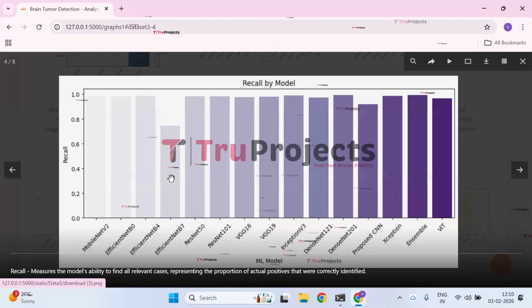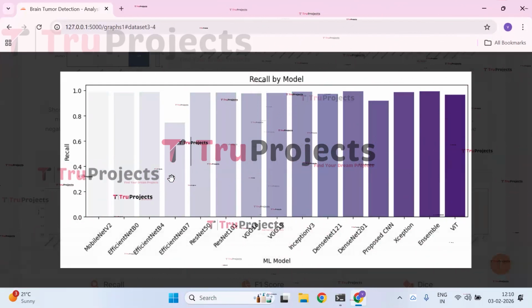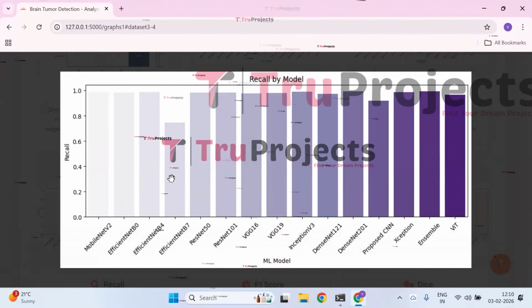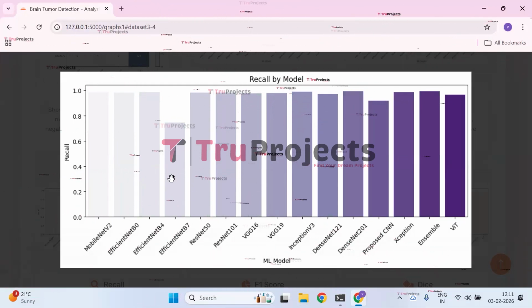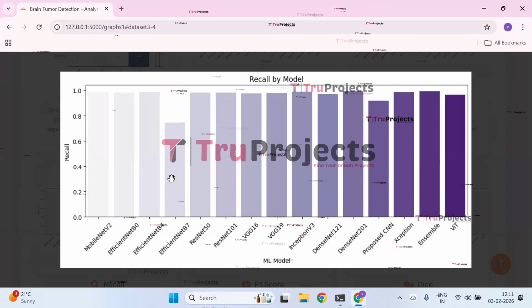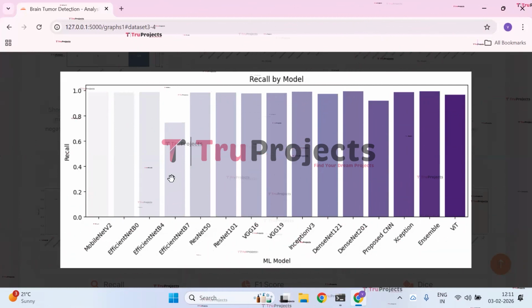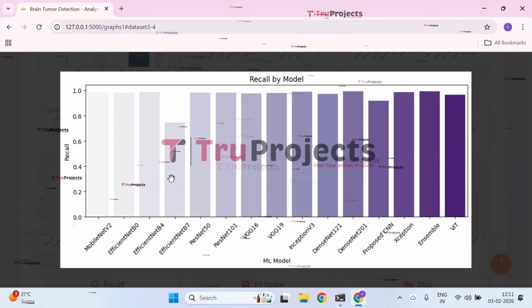Next, we have the recall by model graph. The bar chart shows the recall performance of different ML models. Most models achieve very high recall, indicating strong ability to detect positive cases, while EfficientNet B7 and the proposed CNN have comparatively low recall than the top performing models like Ensemble, Xception, and DenseNet 201.